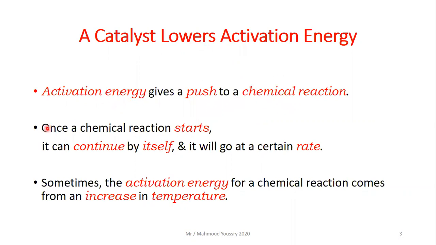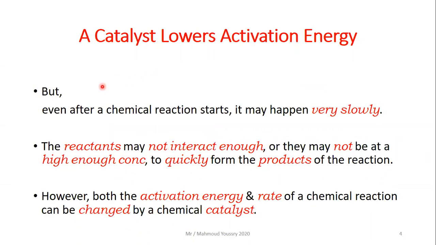As we said, once a chemical reaction starts, it can continue by itself and it will go to a certain rate. Sometimes the activation energy for a chemical reaction comes from an increase in temperature. Yes, but even after a chemical reaction starts, it may happen very slowly.